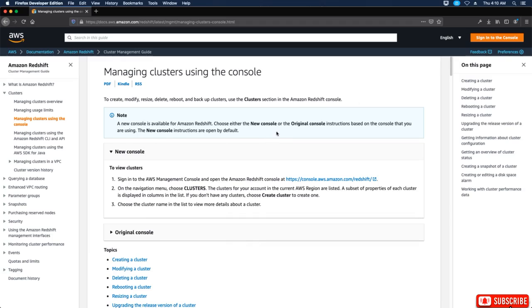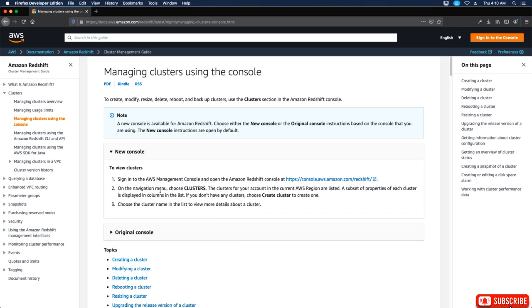Choose either the new console or the original console instructions based on the console that you are using. The new console instructions are open by default. Okay, so to get to the new console, which we're not going to go any further than these 3 steps right here, is sign into the AWS Management Console and open the Amazon Redshift console at this link.